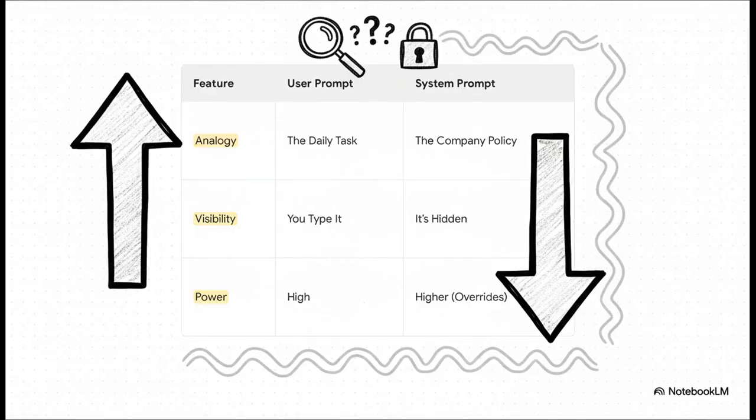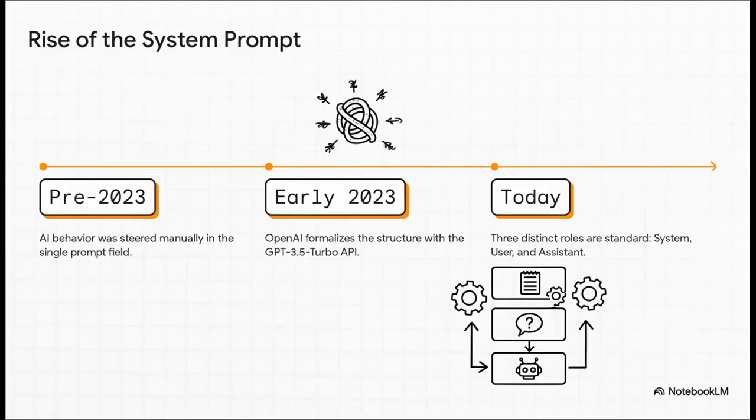Just look at this comparison. Your prompt, the daily task, it has some power for sure. But the system prompt, the company policy, it has the final say. It can totally override or reshape the AI's answer to your question just to make sure it stays within those preset guardrails. And this whole structure is pretty new.